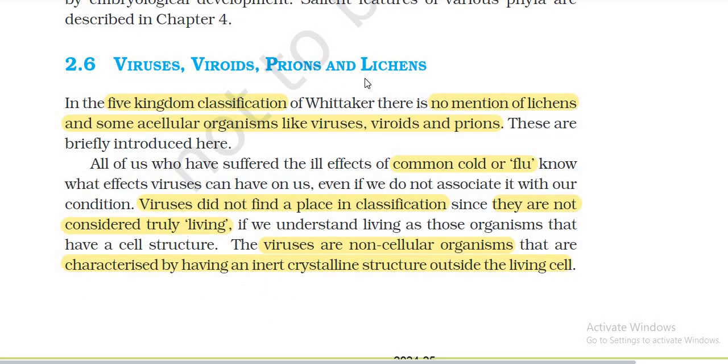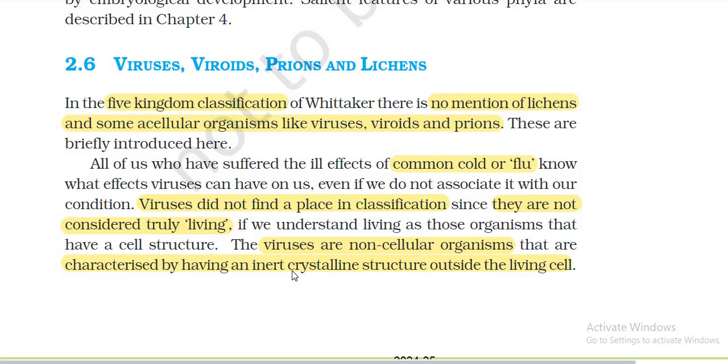Viruses, viroids, prions, and lichens. In the five kingdom classification of Whittaker, there is no mention of lichens or of acellular organisms like viruses, viroids, and prions. These are briefly introduced here. All of us who have suffered the ill effects of the common cold or flu know the condition. Viruses did not find a place in classification since they are not considered truly living.